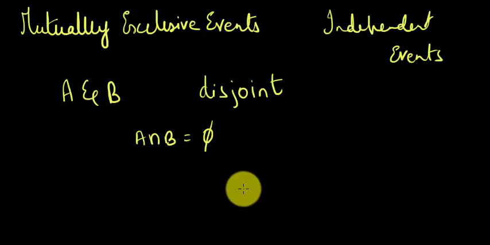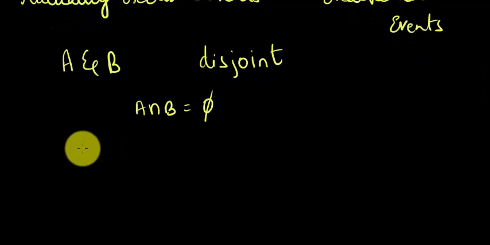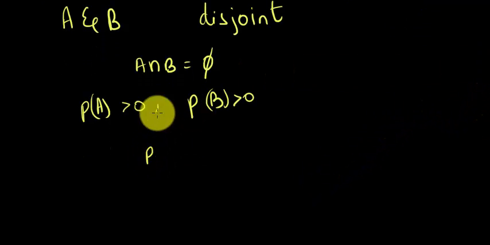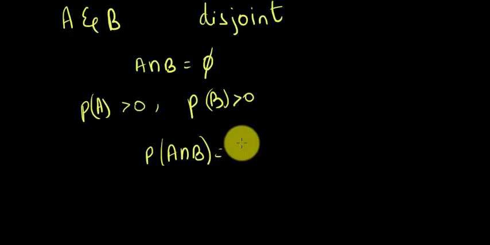Correct? A intersection B is a null set. Now, I'm also saying that A and B have positive probabilities, which means they're going to happen. It's not a null event. So probability of A will be greater than 0, and probability of B is also greater than 0. Given this condition, I've also proved that since A intersection B is a null set, probability of A intersection B is going to be 0, isn't it? Because n of A intersection B is 0 divided by n of S. No matter what that is, it's going to give me a 0. Correct?